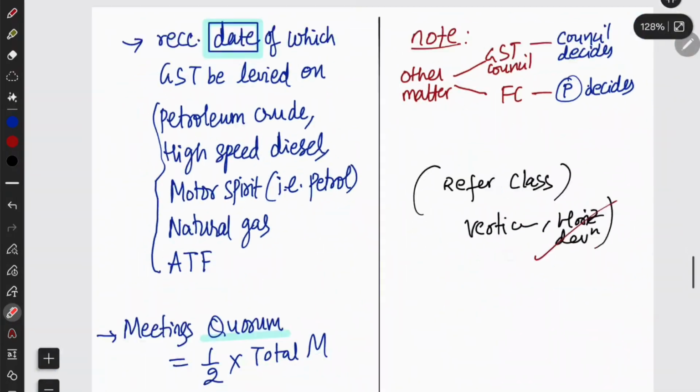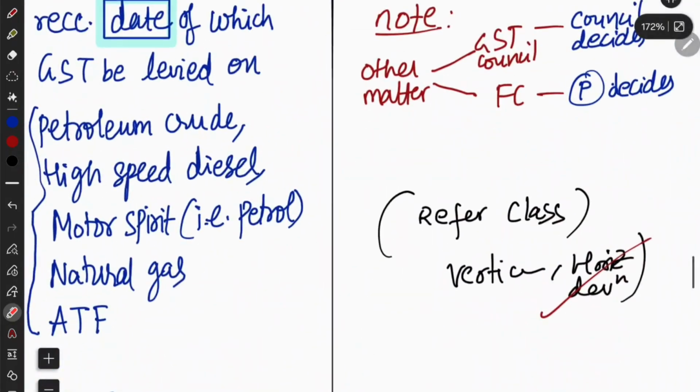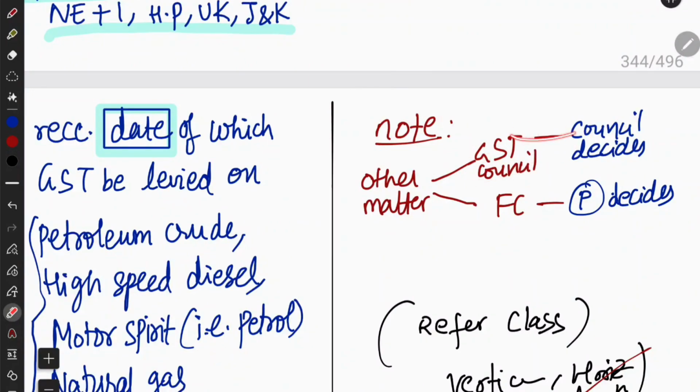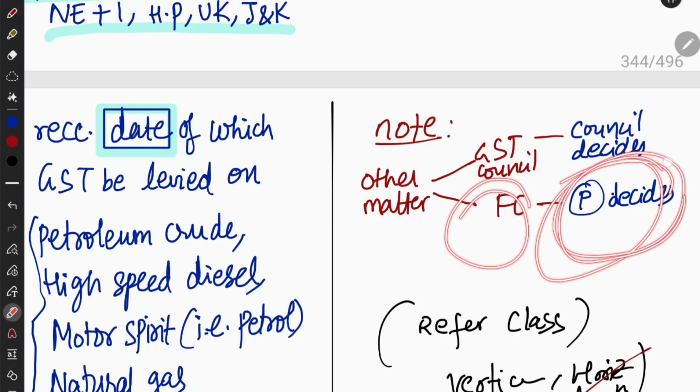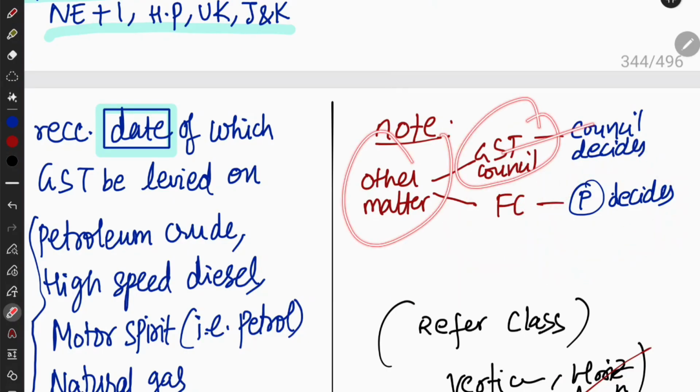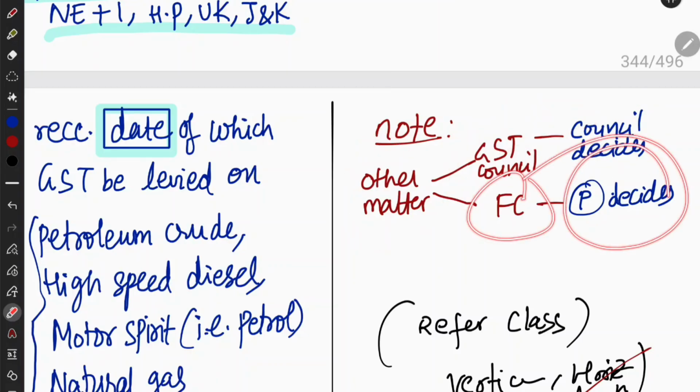Therefore, this clause on other matters is present in both the GST Council and the Finance Commission. In the GST Council, if there is any other matter to be recommended by the GST Council, the Council itself decides on that other matter. But if there is any other matter which the Finance Commission needs to take care of, it is decided by the President, not by the Finance Commission. So other matters in the GST Council are decided by the Council, but in the Finance Commission they are decided by the President.